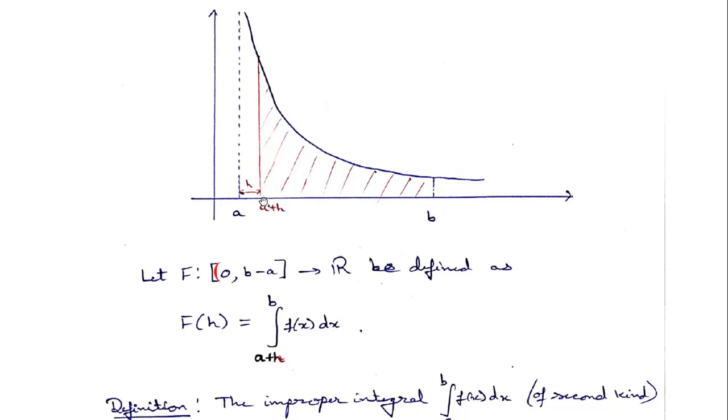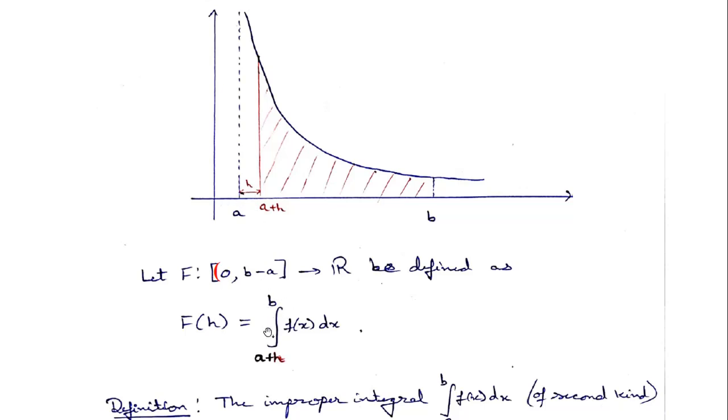If h is equal to the full length of the interval, that means b minus a, then a plus h will come to b, so the integral is 0. But when h is tending to 0, this a plus h will tend to a.